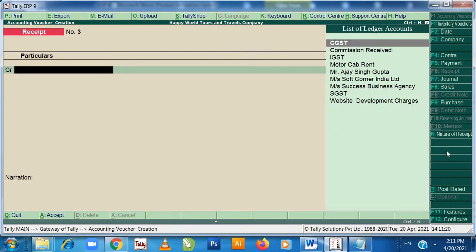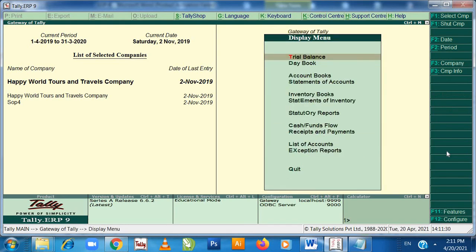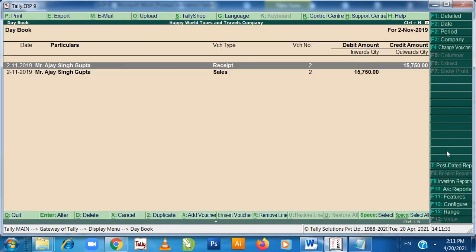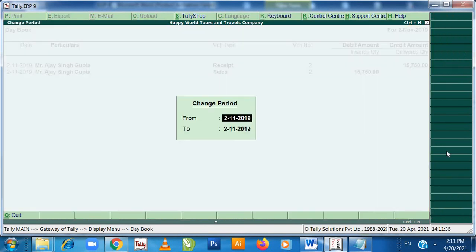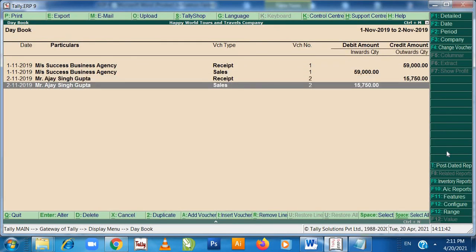Then other entry that we need to do, first we'll check all the entries have been passed perfectly. Display daybook, Alt F2, from 1st November till date. Yes, one receipt sale, receipt sale, receipt sale entry is there.